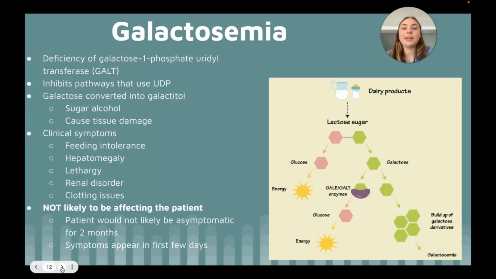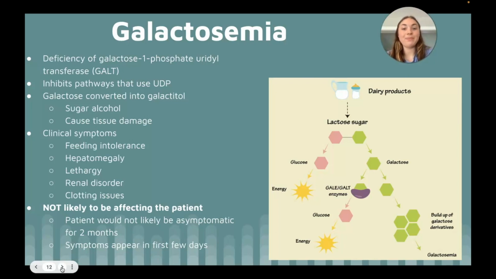This inhibits hepatic glycogen metabolism and other pathways that require UDP sugars. Furthermore, this accumulation of galactose in the blood will then cause the body to reduce it into galactitol, its sugar alcohol form. Galactitol can cause damage to many different tissue types. Clinically, this condition can manifest through feeding intolerance, hepatomegaly, lethargy, renal disorder, and clotting impairments.